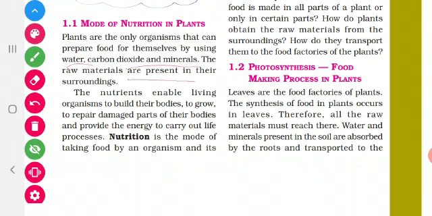These raw materials are present in our environment. They are present in our surroundings. So using these raw materials, they prepare food. From the food we get nutrients. So what do these nutrients do?